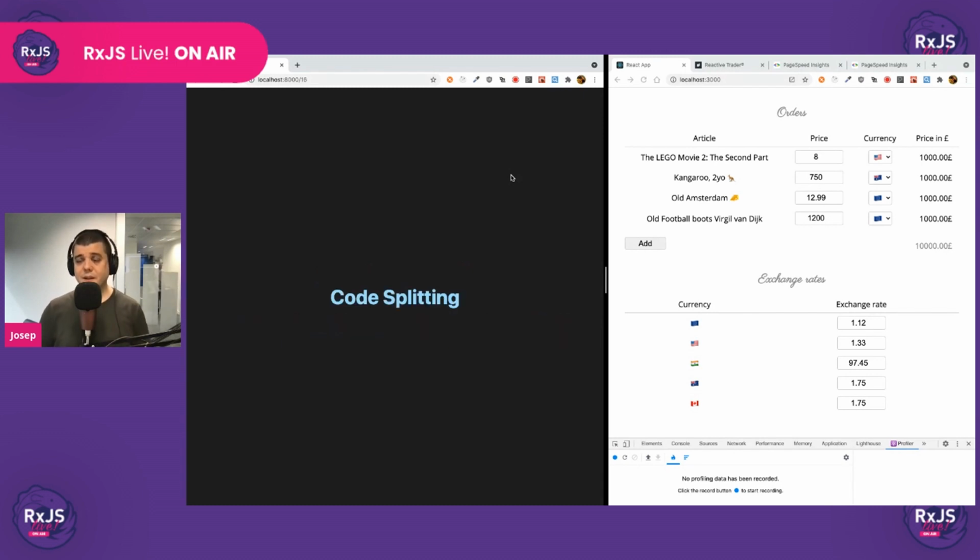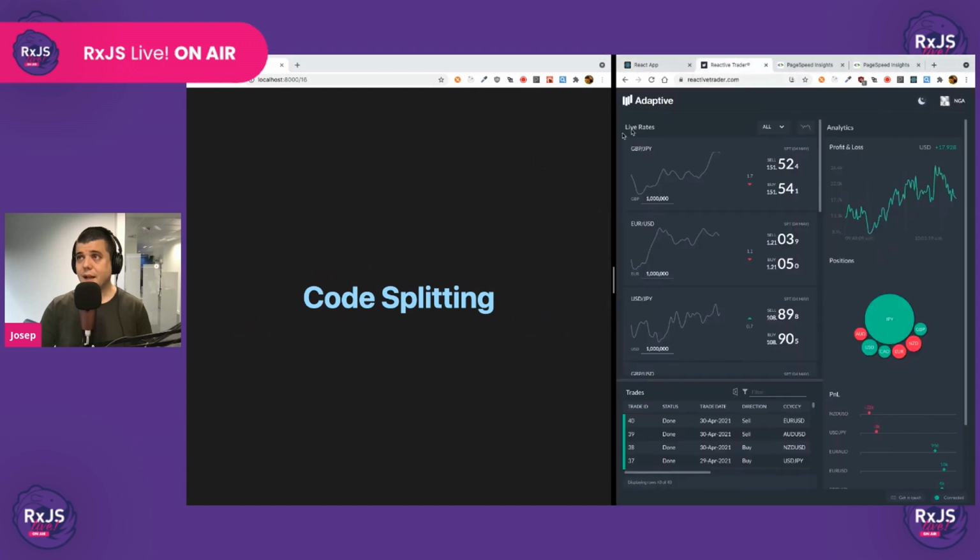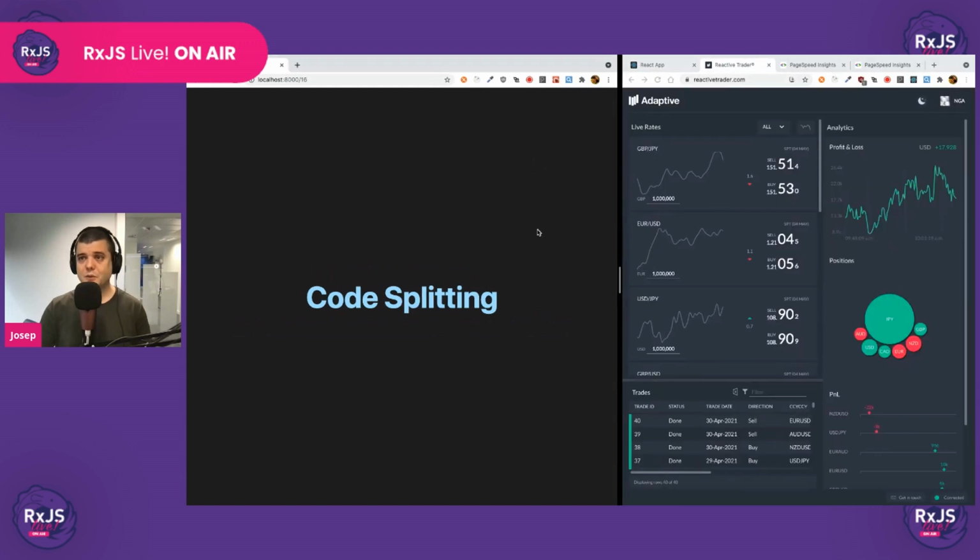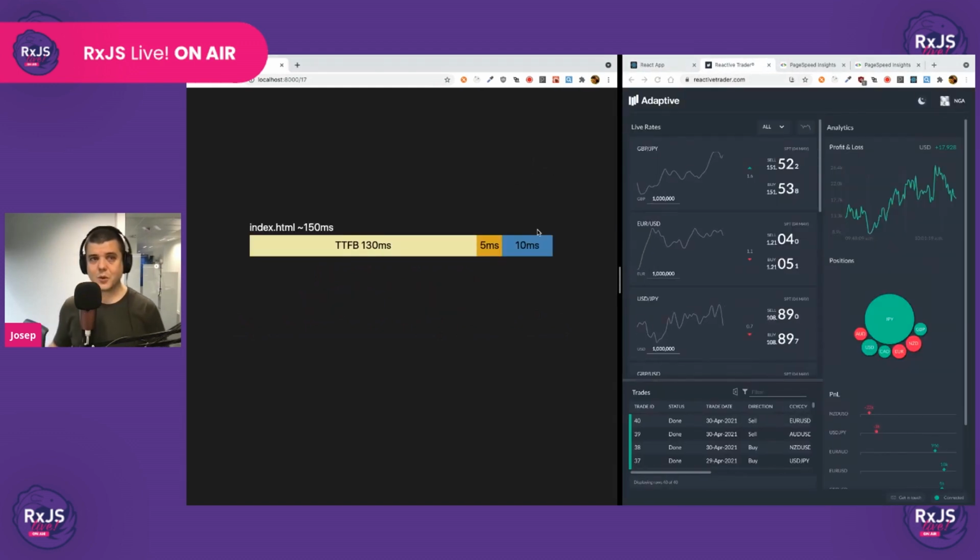So how did we do that? Well, by improving the code splitting. Let me explain a little bit how code splitting works for those who are not familiar. I'm going to go fast. This is what happens when a web page loads, right? The browser makes a GET request, and then the server returns an HTML file. In this example, it takes about 130 milliseconds from the moment that the request is made until this comes back.